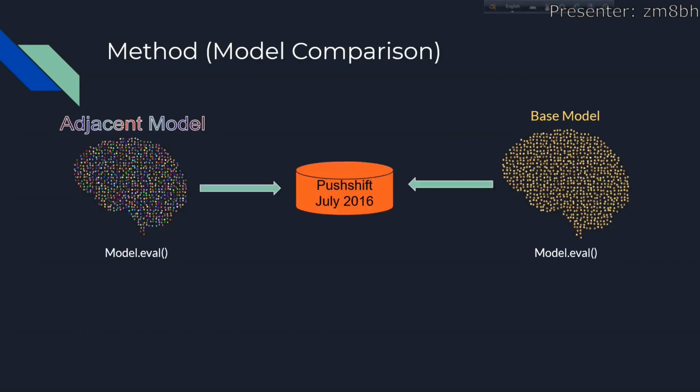Finally, we use both the models to classify a different set of Pushshift data with the assumption that the adjacent model will perform better than the base model.